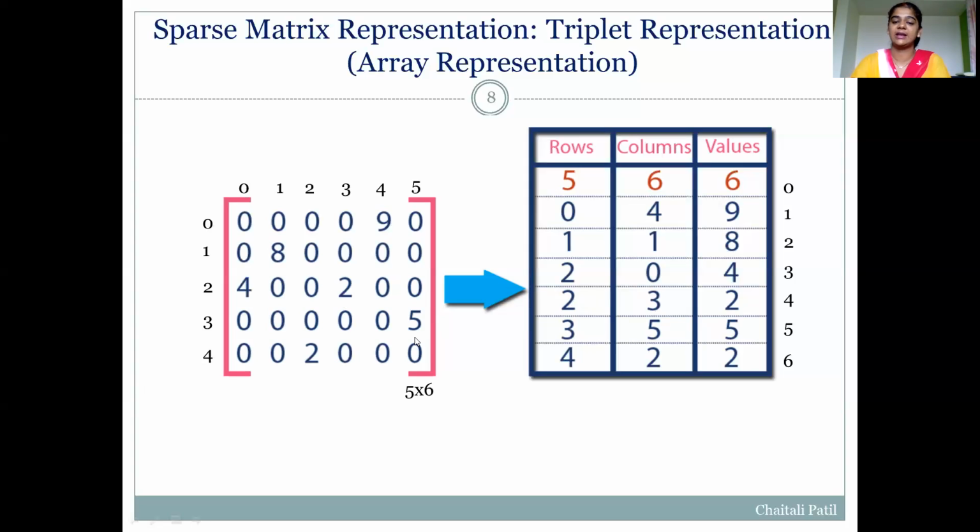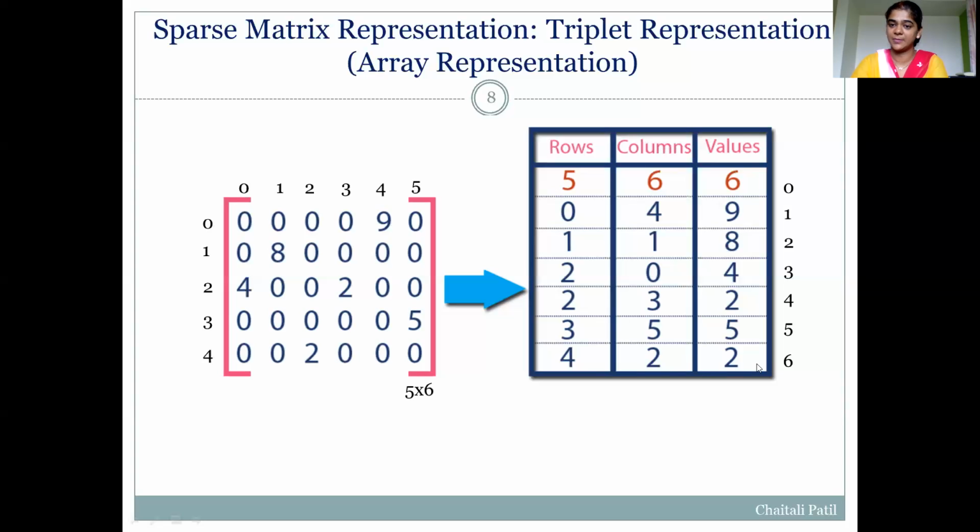Likewise, we can add the values for 5 and 2 as well in this triplet. For 5, information will be stored as row number 3, column number 5, value 5. For this 2, row number 4, column number 2, and non-zero value 2.